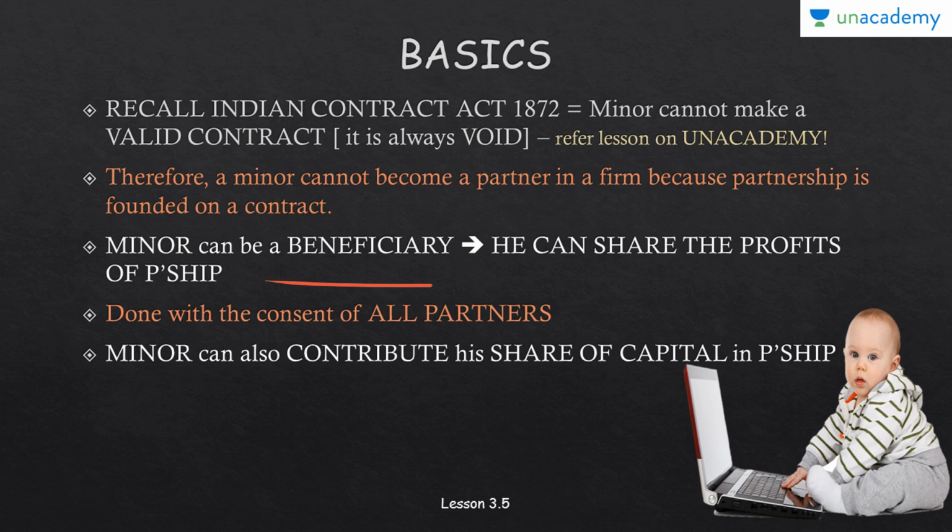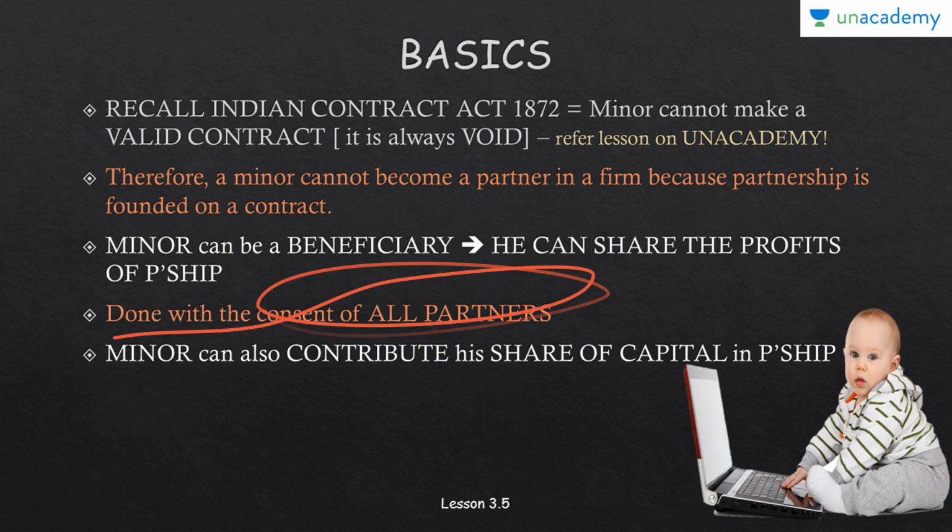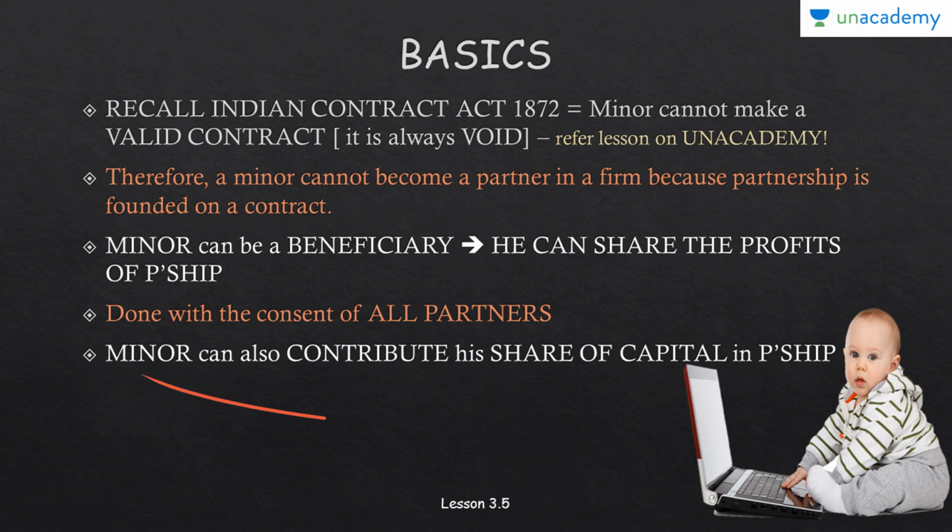However, a minor can be a beneficiary. It means that he can share the profits of the partnership. He cannot be a partner, however he can be a beneficiary. Now this has to be done with the consent of all the partners. He can be a beneficiary with the consent of all the partners, and a minor can also contribute his share of capital in the partnership. Now these were certain basic points that you have to understand in order to learn about the position of minor as per the Indian Partnership Act 1932.